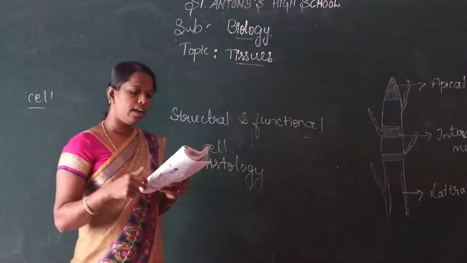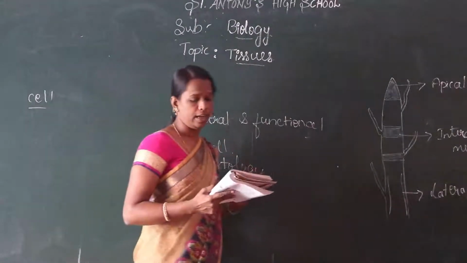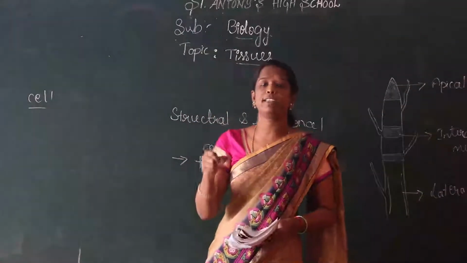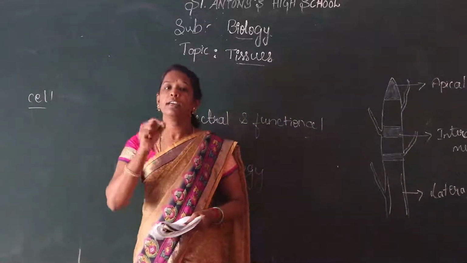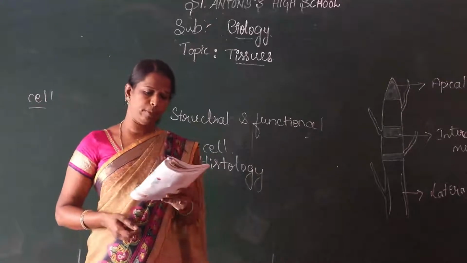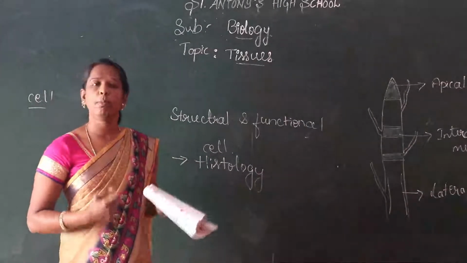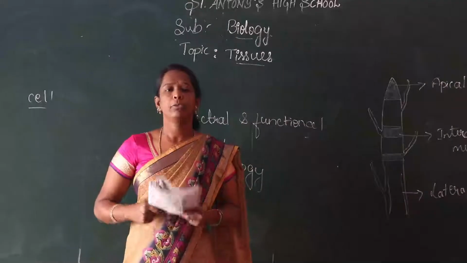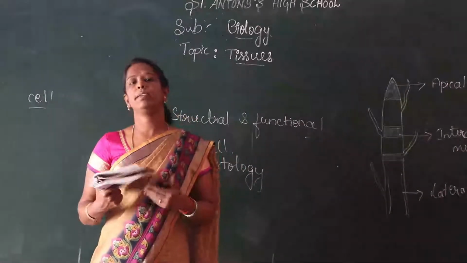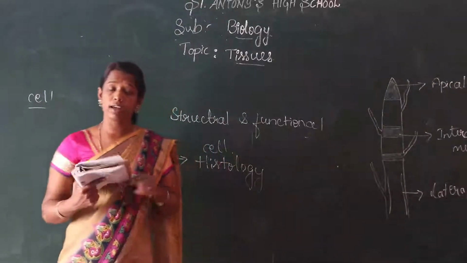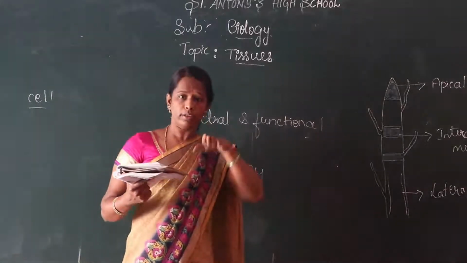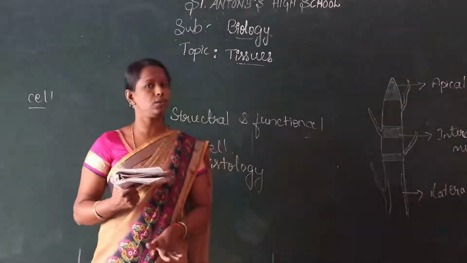There are noticeable differences between plants and animals. Plants are stationary. They are fixed in the soil. Animals move from one place to another. The plants do not move, but they grow. They grow towards the sunlight: the stem grows upwards and the roots grow downwards, towards the soil.